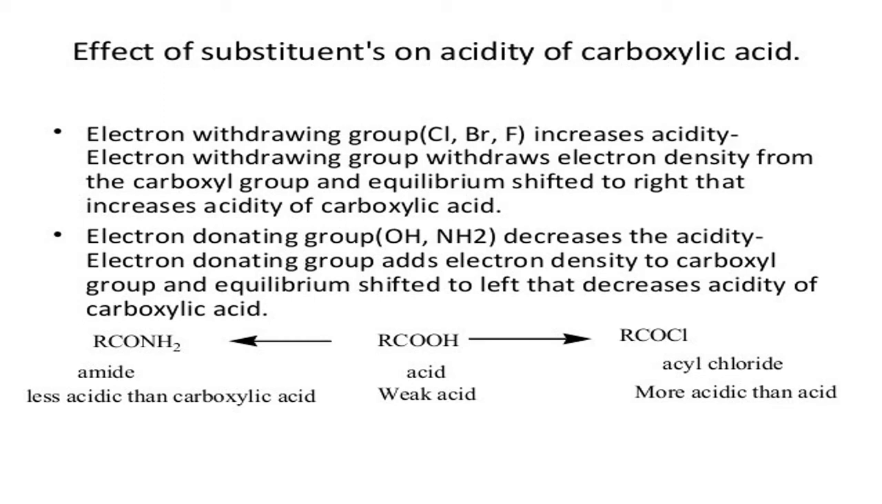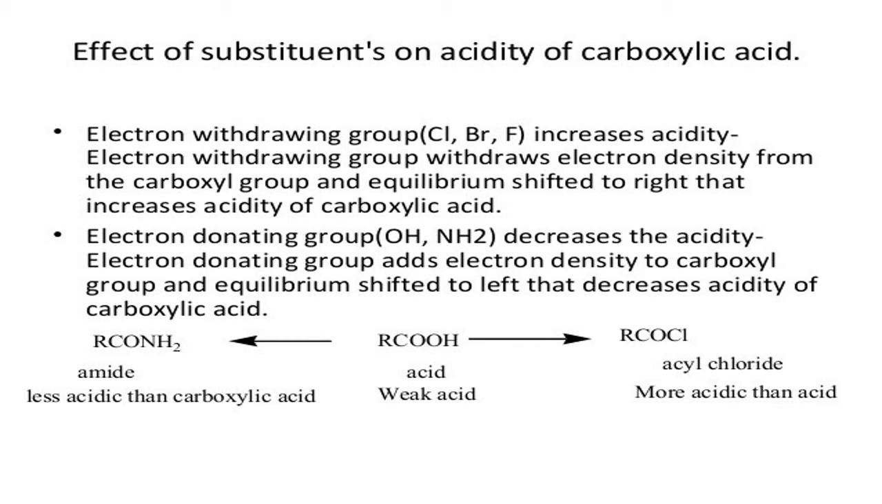On the other side, if the carboxylic acid group is attached to an electron donating group, EDG, what is the nature of electron donating? They are donating electrons. When electrons are donated, the density of electrons becomes more. So shifting of the C double bond O is very difficult. When shifting is difficult, then removal of H is very difficult. So they don't show acidic properties.